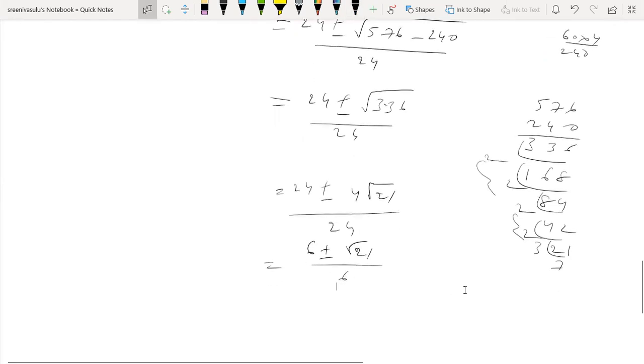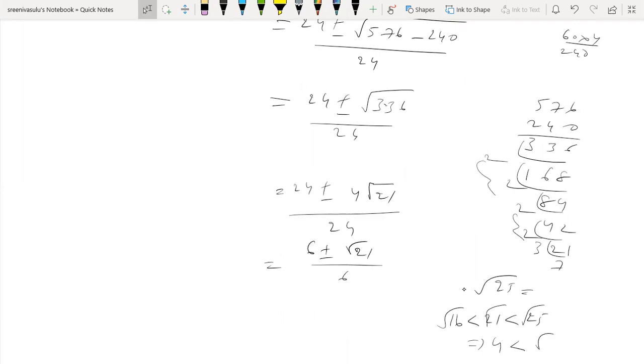What about the root 21 value? 21 is less than 25, and 16 is less than 21, because we know the square roots of 16 and 25. Taking square roots, the inequality does not change: 4 less than root 21 less than 5.